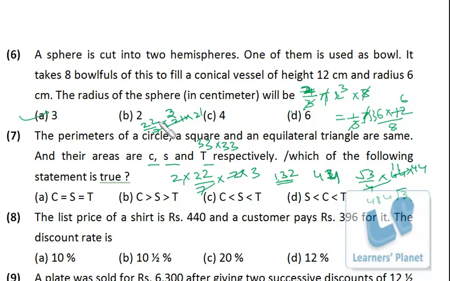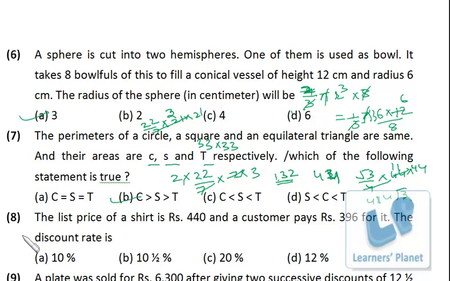Now don't multiply the numbers. The circle is 22 into 63 into 21, the data will go beyond 1200, right? The square is 33 square, that's 1089, right? And this triangle, even if it is 500 into 2, then also it will be 1000. So this data will be less than 1000. So the triangle will have the least area, okay? And the circle will have the highest area. So circle, then square, and then triangle. This is the correct option.